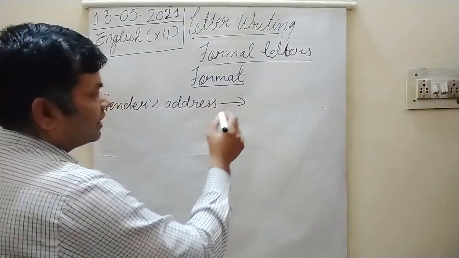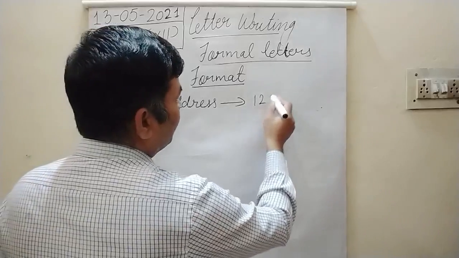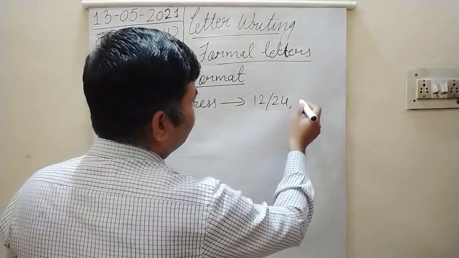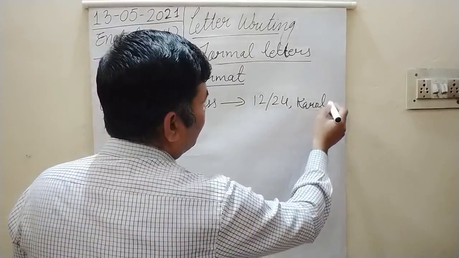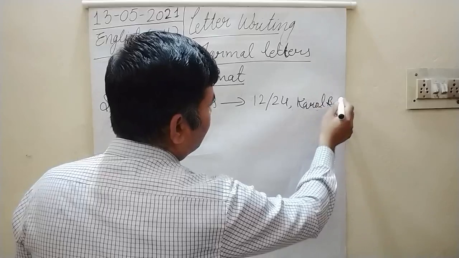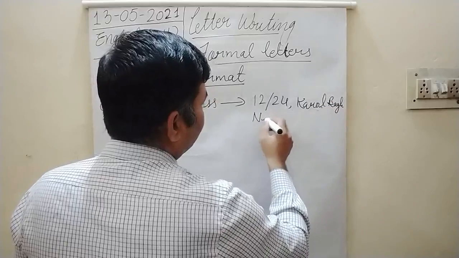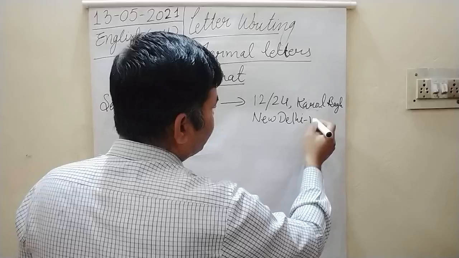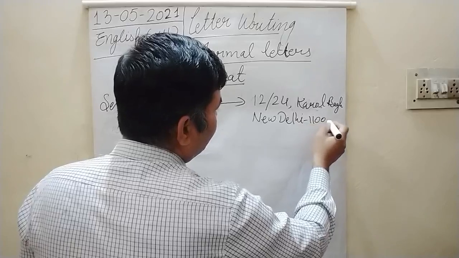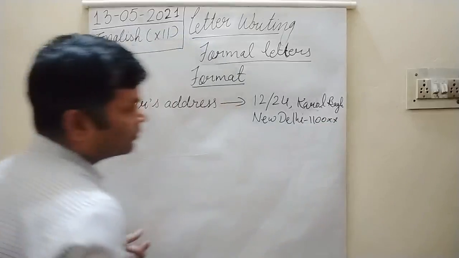For example, 12/24 Karol Bagh, New Delhi. If a zip code is given, then you should mention the zip code.